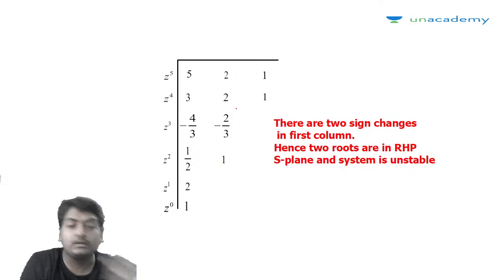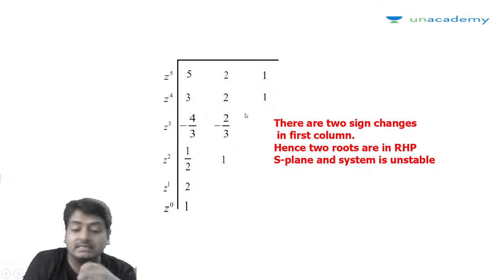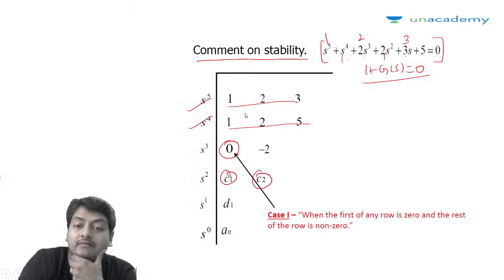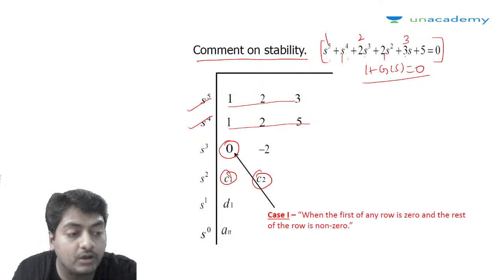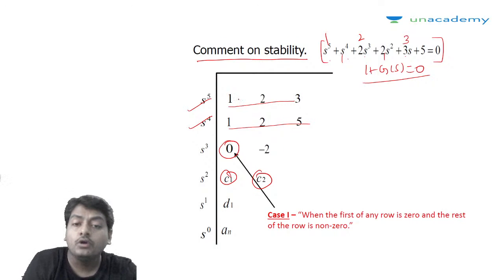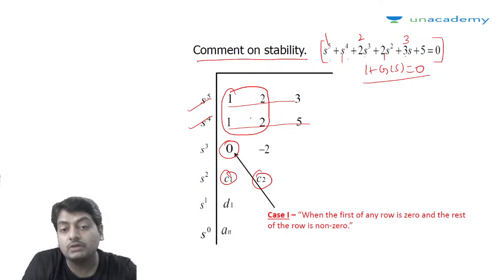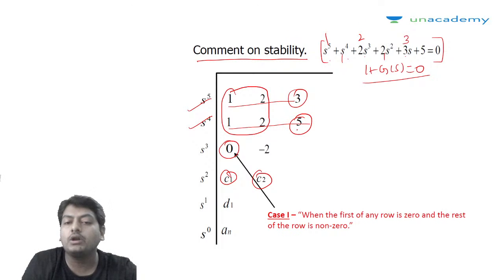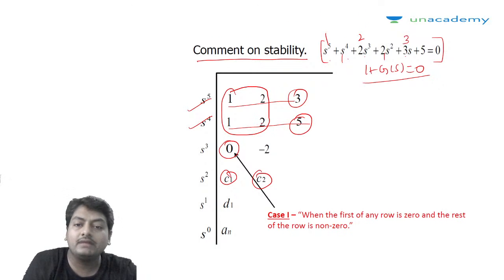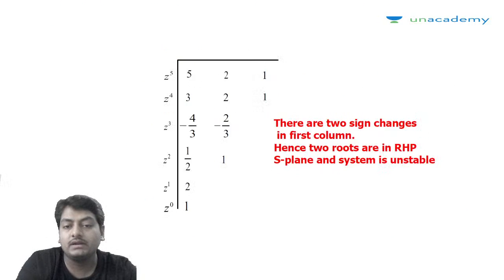Now you can see what has happened. What was the problem earlier? Why was the first element getting 0? Because the first two elements of the two rows are common and the next elements are not common. So what we have done is we have just inverted the entire row. You can see that the entire row has been inverted.